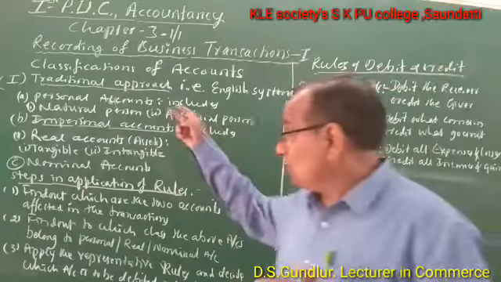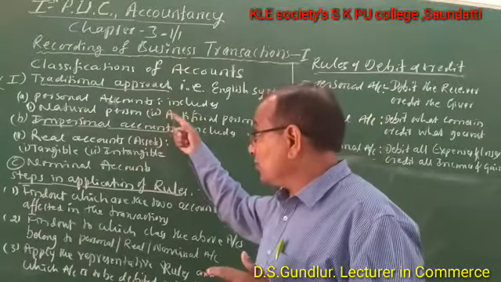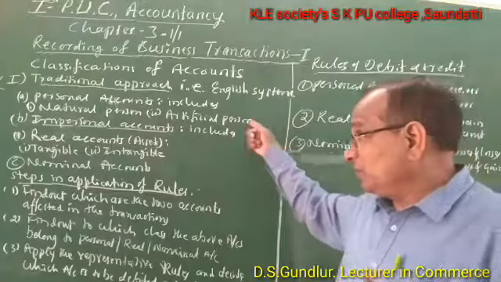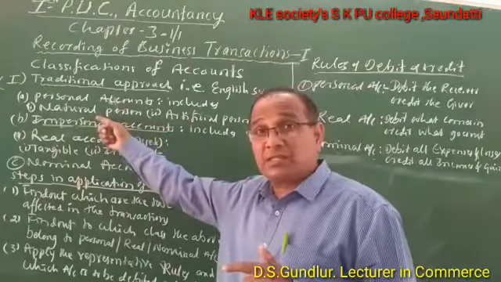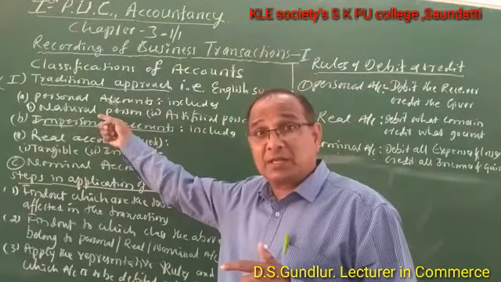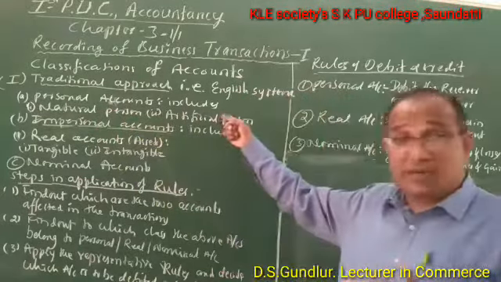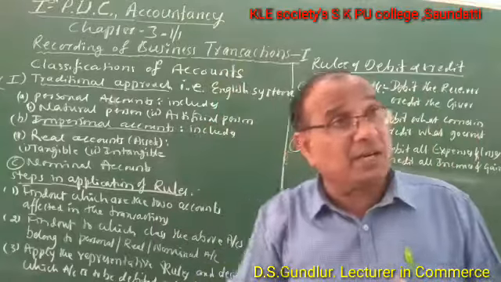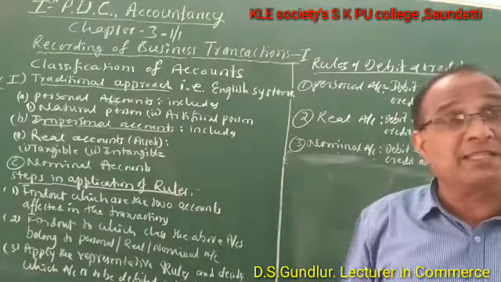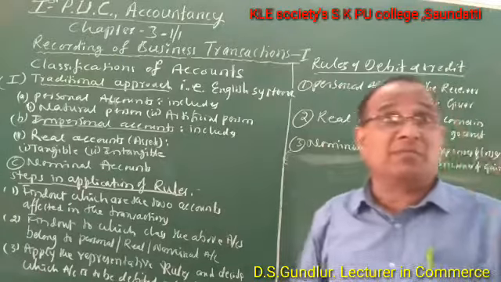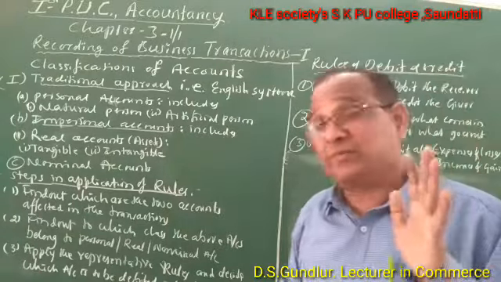So personal accounts include natural persons and artificial persons. All human beings are natural persons; the name indicates the person, male or female, whatever it may be. An artificial person is also a personal account, but expressed in the eyes of law: the name of a company, institution, bank, firm, club, etc.